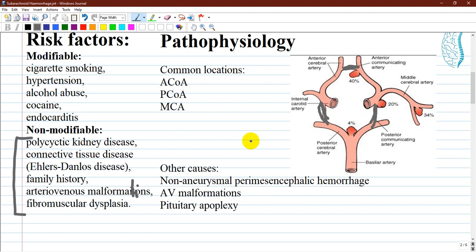Other causes of subarachnoid hemorrhage could be non-aneurysmal perimesencephalic hemorrhage, arteriovenous malformations, and pituitary apoplexy. As a rule, the larger the aneurysm, the greater the risk of rupture. The more likely it is to bleed.